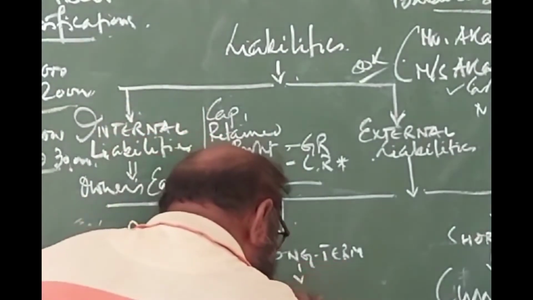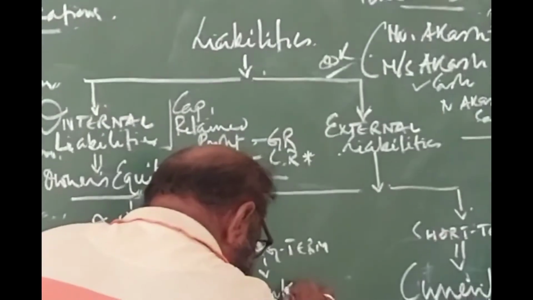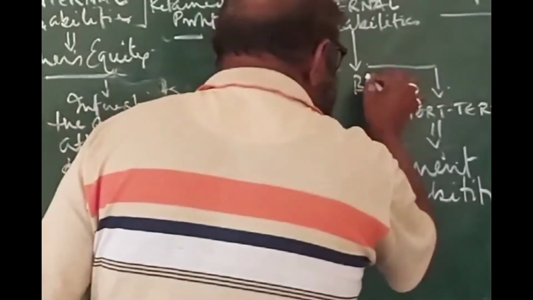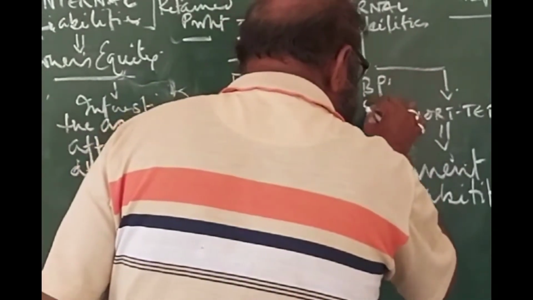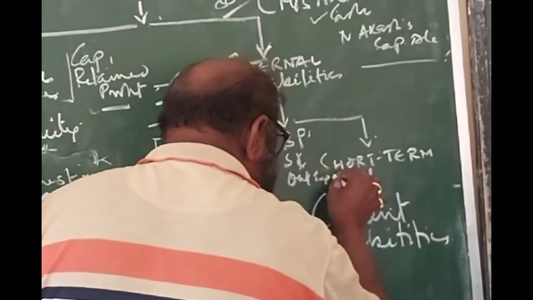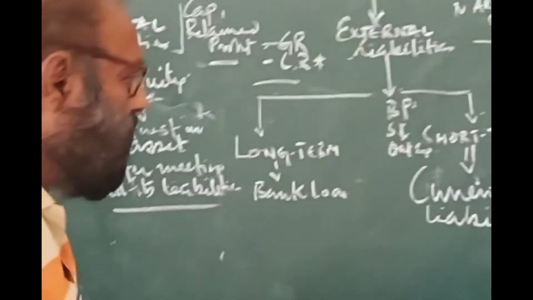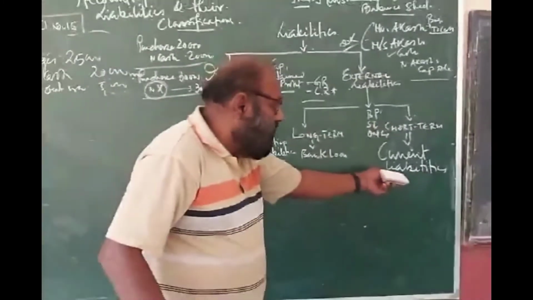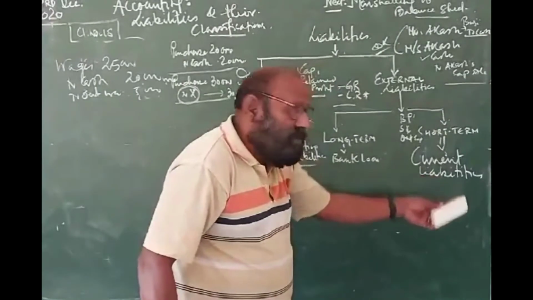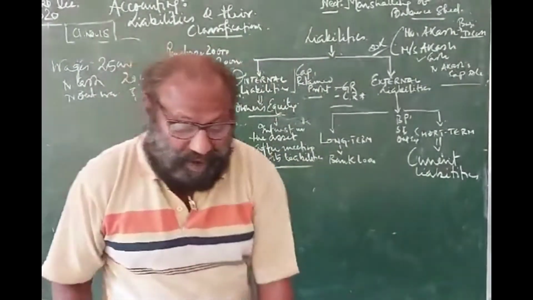Long term liability is the bank loan. And short term liabilities are bills payable, sundry creditors, outstanding expenses, and pre-received income. Clear? All these are your short-term liabilities, and short-term liability is known as current liabilities. So this is more or less the classification of liability.